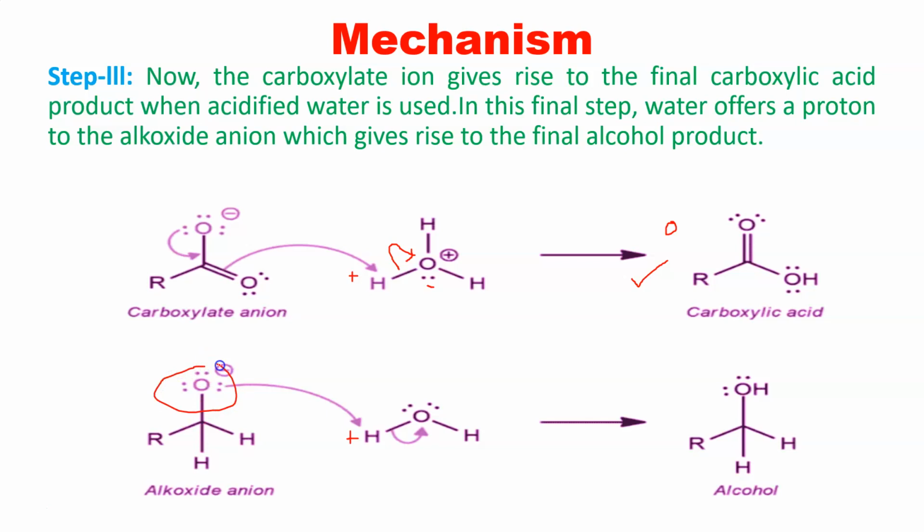Here there were 3 lone pairs of electrons, but in this structure you can see there are only 2 lone pairs. One of the lone pairs has been consumed for making a bond between oxygen and hydrogen. Because hydrogen is electron deficient, it does not have an electron of its own, so it requires electrons. A lone pair of electrons comes from oxygen, and it forms a bond by sharing electrons between hydrogen and oxygen, and it forms an alcohol. So this is our reduced product, right? So this is our reduced product.